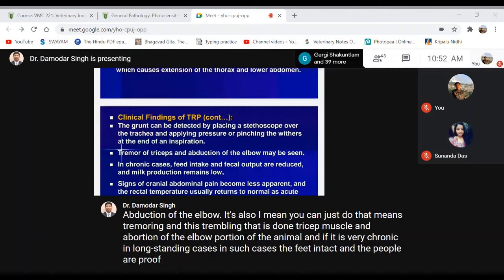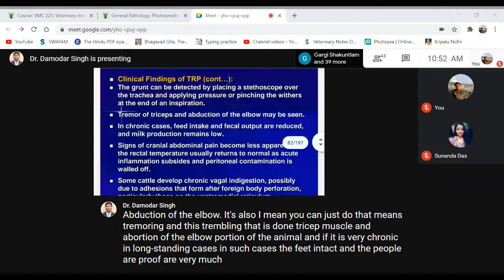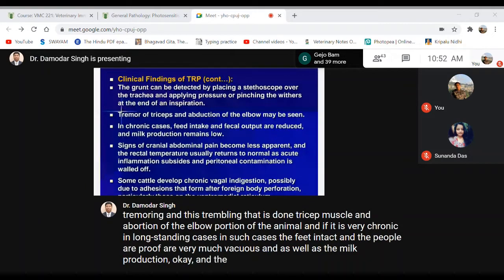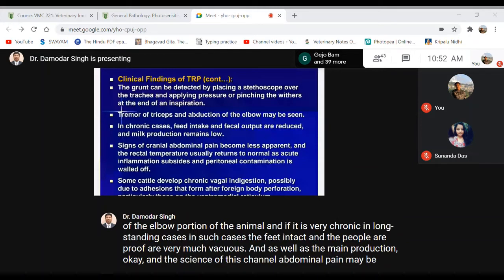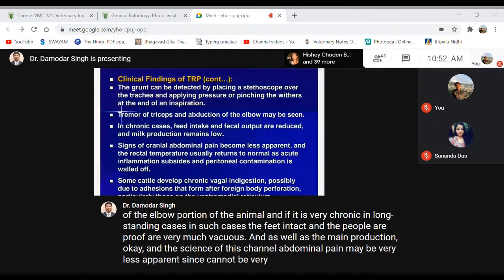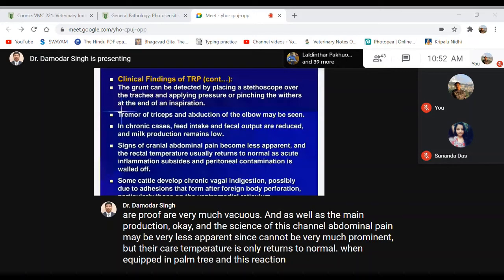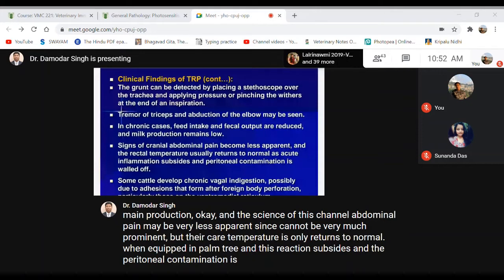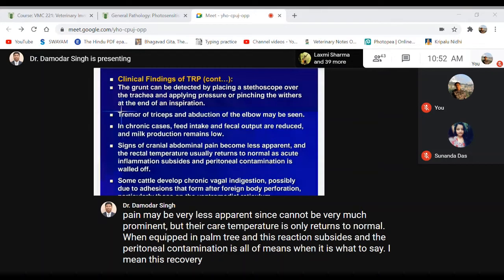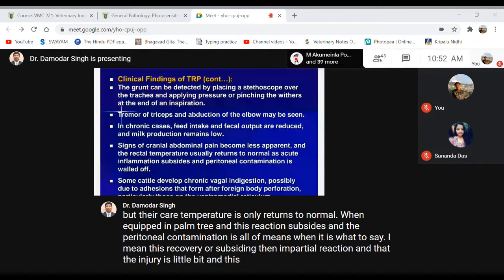Okay, and the signs of cranial abdominal pain may be much less apparent, not very prominent, but the rectal temperature usually returns to normal when the acute inflammatory reaction subsides and peritoneal contamination is walled off. When the inflammatory reaction and injury are recovering or subsiding, if you measure the temperature from the rectum, it may come down to normal.